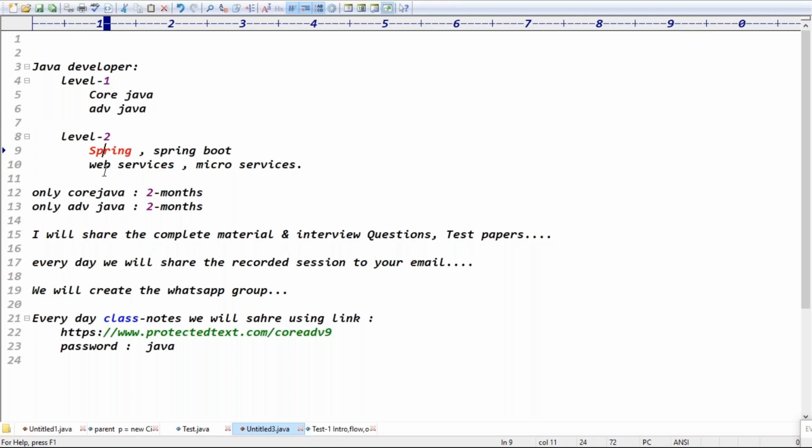Can we get a Java offer with this course? No, no. Try to take the training and then try to apply for the job. In offline days, every 10 days or 1 week, some companies would come to our institute and recruit some guys. But these days everything is online, right? So you try to search on the internet and attend the interviews, guys.